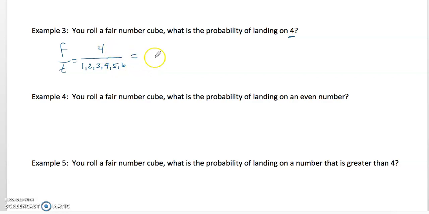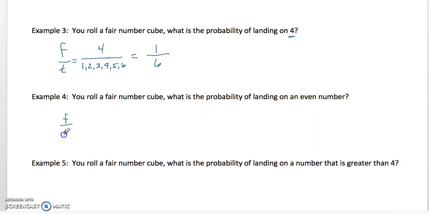So that means the probability of me landing on a 4 is 1 favorable outcome over 6 total outcomes. So the probability is 1/6. Moving on to number 4. You roll a fair number cube. What's the probability of landing on an even number?